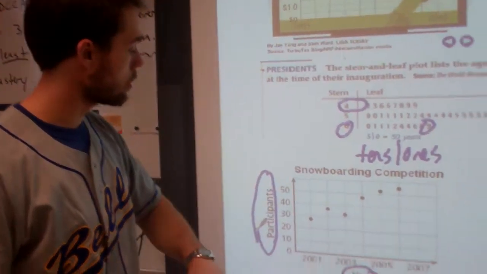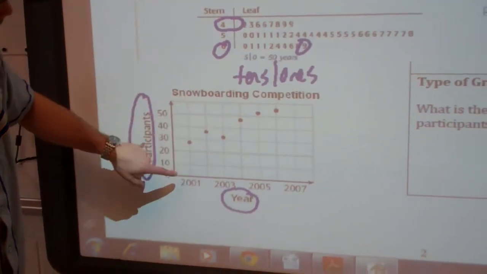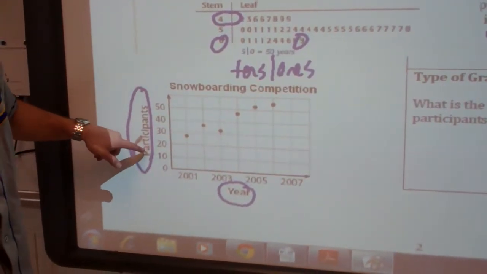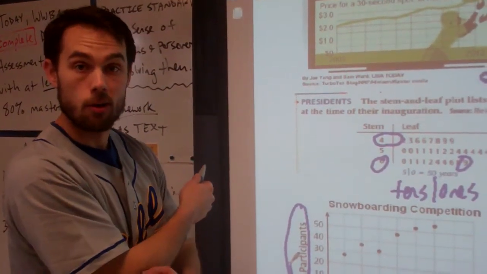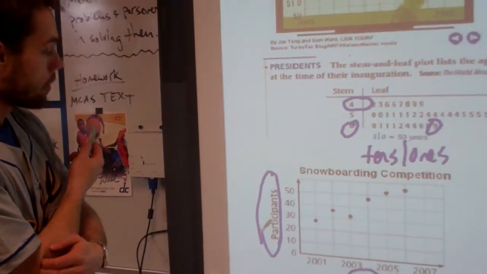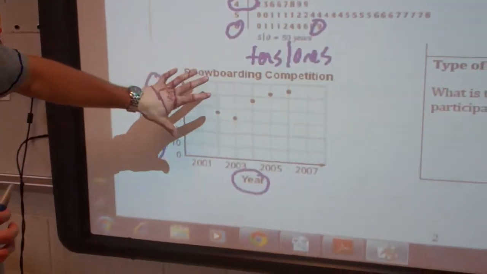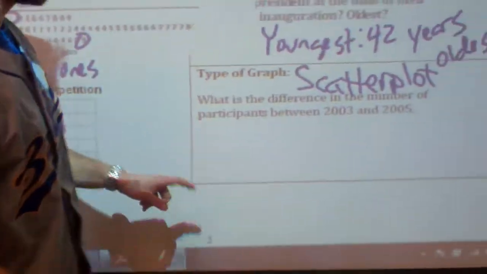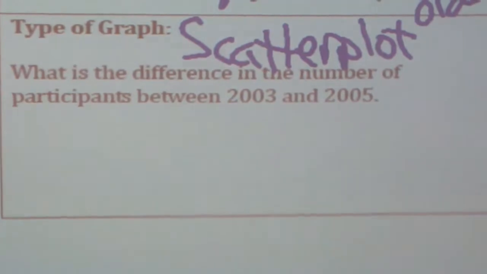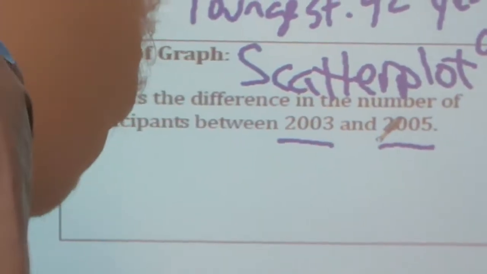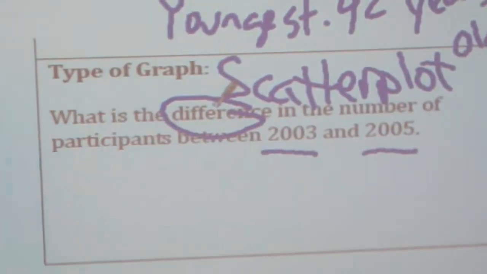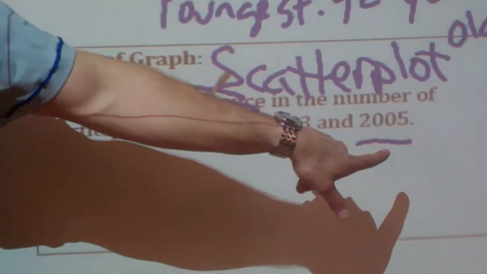It's a snowboarding competition. So these must be, in different years, the number of people who participated in a snowboarding competition. Maybe Maurice was one of them, because I know he was in the Chill Club. So, first things first, understand your graph, then we move on over to our question. What is the difference in the number of participants between 2003 and 2005? So keywords here are difference and then between these two numbers.